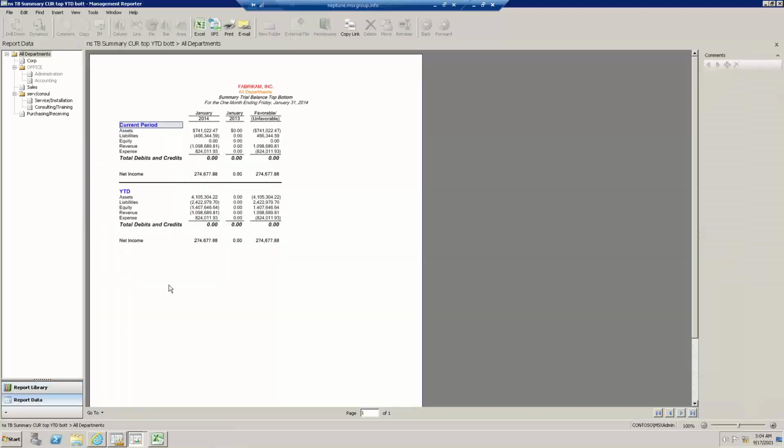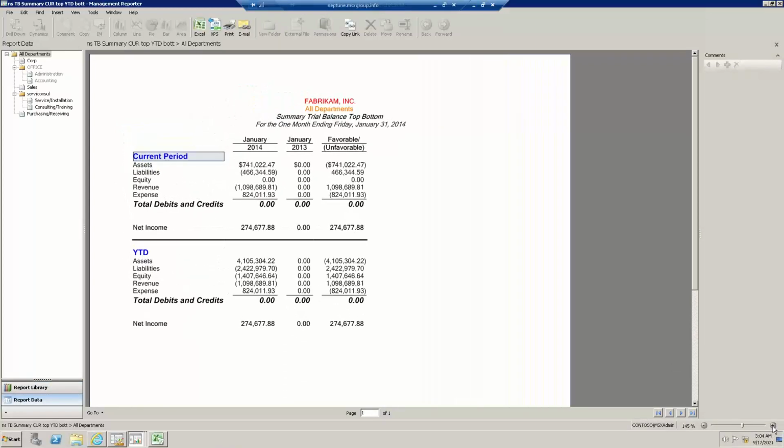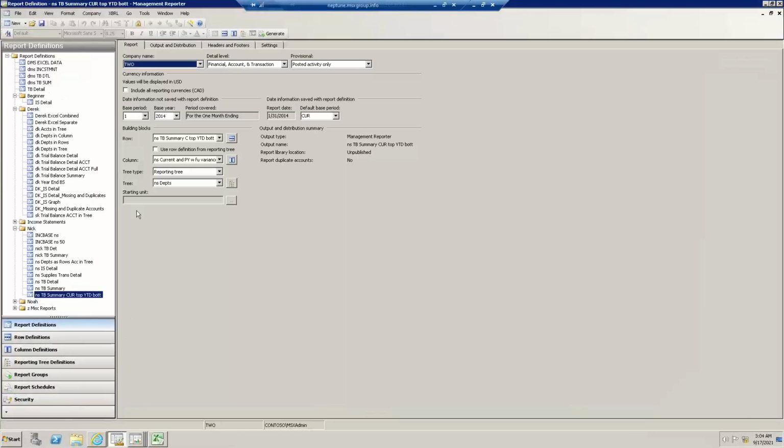Additionally, I always try to do summarized reports leveraging ranges and wildcards in my row definition. And I like to leverage account level and transaction detail in a report. Let me start with the latter, which is in the report definition. Sometimes we'll have some new users on the call here. Inside the detail level, this allows us maybe 3 levels when I look at the financial data: level 1, financial; level 2, account; and level 3, transaction. I chose all 3 for this report.